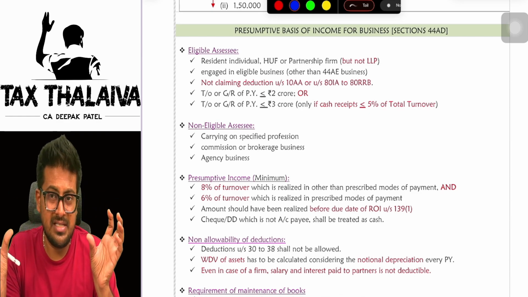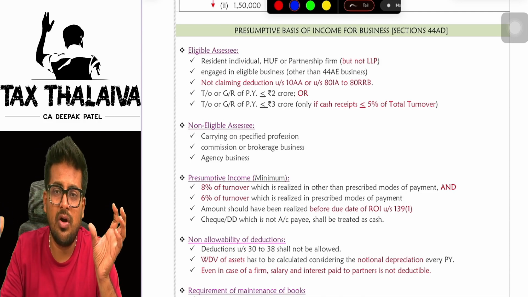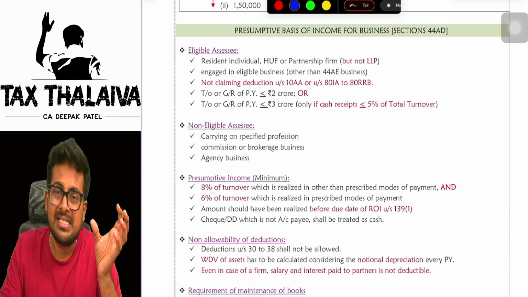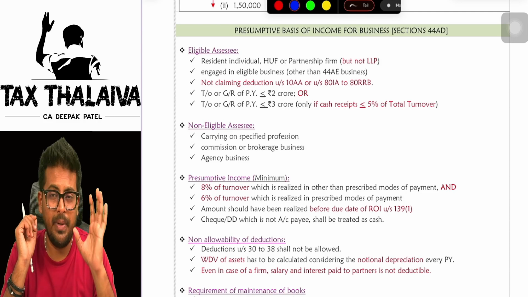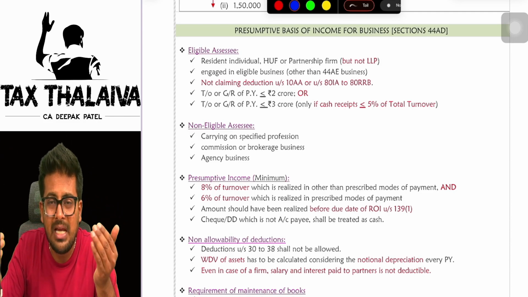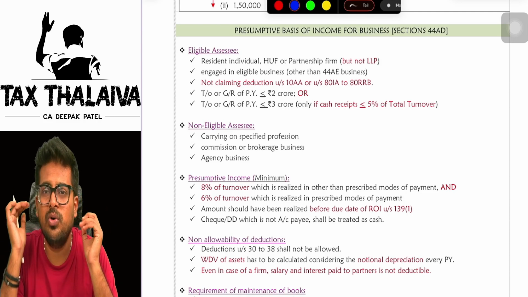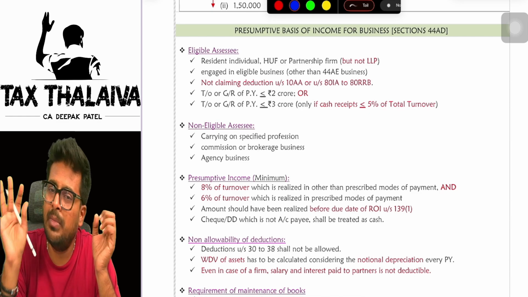Sir, when 8%, when 6%? 6% applies on those sales which you have realized through prescribed modes, meaning your customers have paid you through banking channels. On that sale part, you can offer a minimum of 6%.